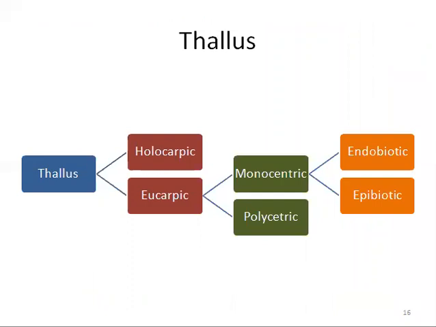Let's talk about the thallus of Chytridiomycota. The form of the thallus in the Chytridiomycota is diverse. There are two main forms of the thallus, holocarpic and eucarpic. Eucarpic thallus is further divided into two types, monocentric and polycentric. The monocentric thallus is again divided into two forms, endobiotic and epibiotic. Now we will see in the next slide how each of these groups looks.